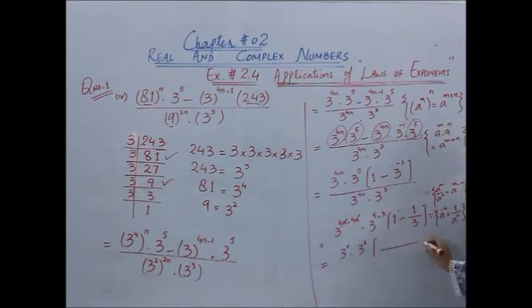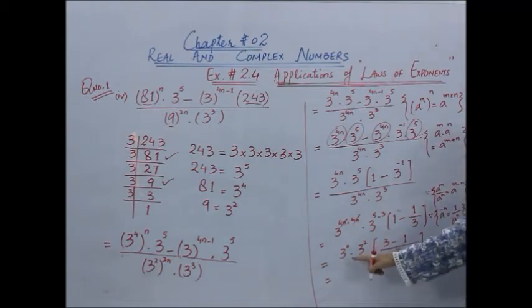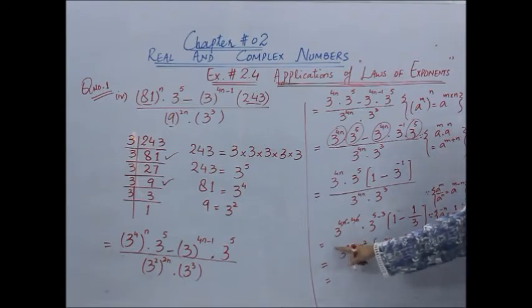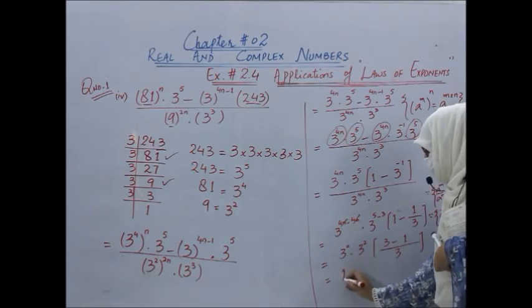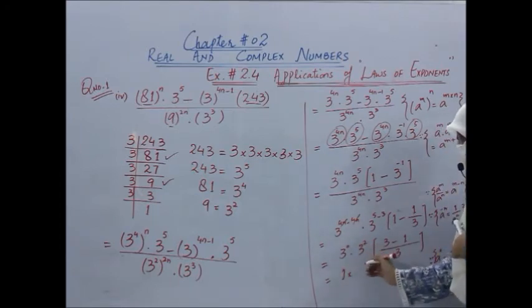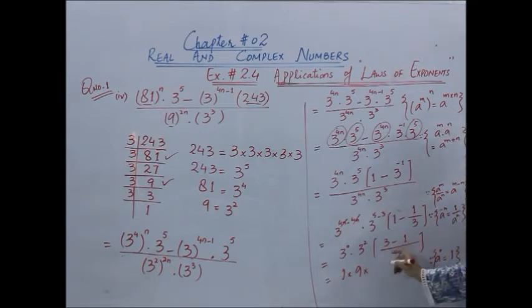Now what about this? Here we will take the LCM. As all of you know how to take the LCM. Now again, which law of index will we use over here? Something power 0 is equal to 1. A power 0 is equal to 1. So 3 power 0 would become 1. 3 power 2 would become what? 3 into 3, 9. And what about this? 3 minus 1, 2, divided by 3.